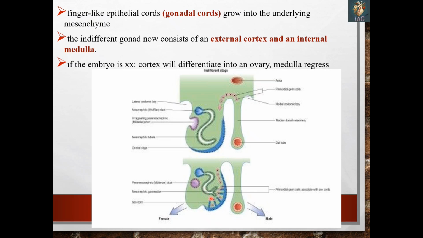So in different stages, the primitive sex cords are present in the cortex, and they also move into the medulla where they displace the developing mesonephric nephrons and the glomerulus to the lateral side, and they also reach up to the level of the medulla. So this one was the indifferent stage when there is no difference, and here you can see the primordial germ cells which are arising over here.